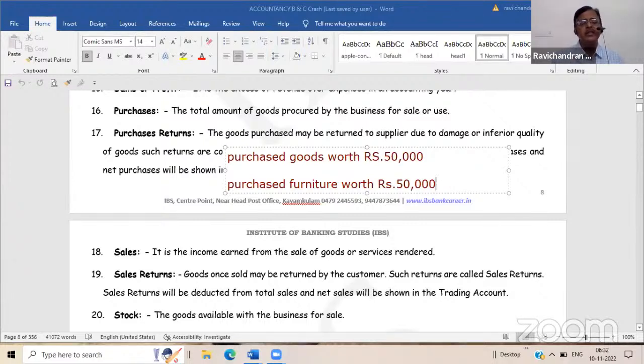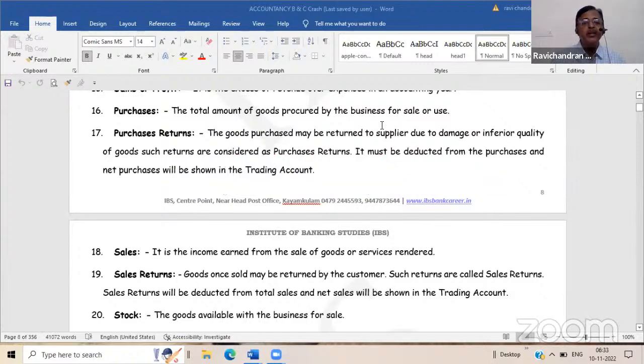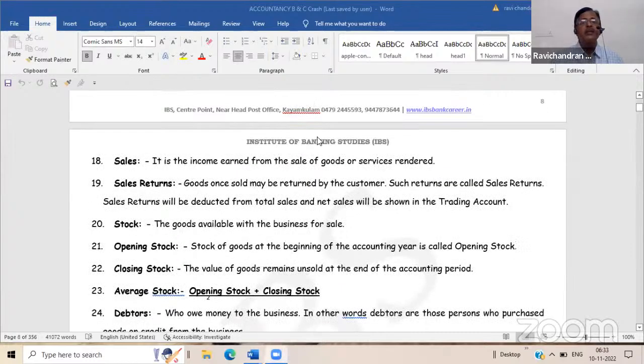This is the difference. So when you purchase something for the purpose of resale, you have to debit the purchases account. When you purchase something in order to run the business, not for the purpose of resale, then you have to debit that particular fixed asset account. Similarly, sales. When you sell goods, it is a regular activity of a business, so it has to be credited to the sales account. We will come to the debit and credit rules and other things. Sales returns and purchase returns are the opposite of purchases and sales.